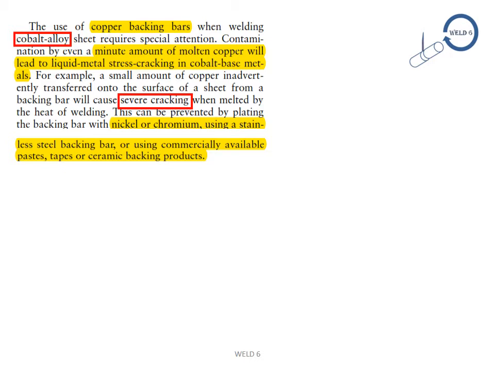This can be prevented by plating the backing bar with nickel or chromium, using a stainless steel backing bar, or using commercially available paste, tapes, or ceramic backing products. So, in the above-mentioned paragraph, after the surface preparation, if a manufacturer is interested in using a copper backing bar, special attention is required for cobalt alloys because copper is detrimental, causing liquid metal stress cracking, which may occur because of melting and the heat of welding.